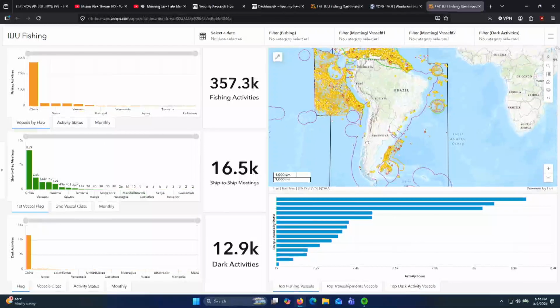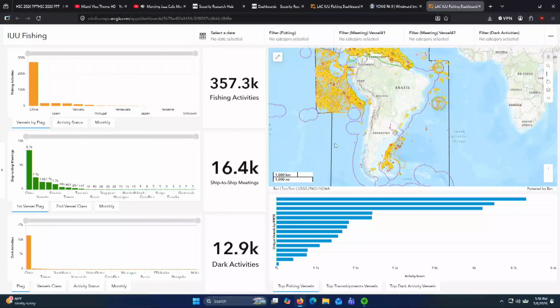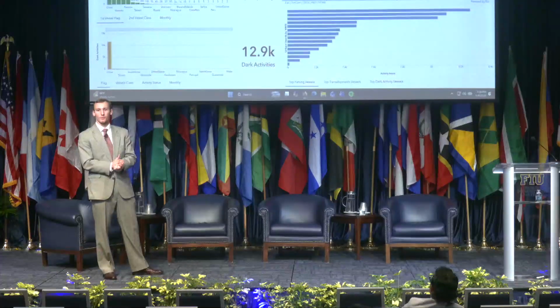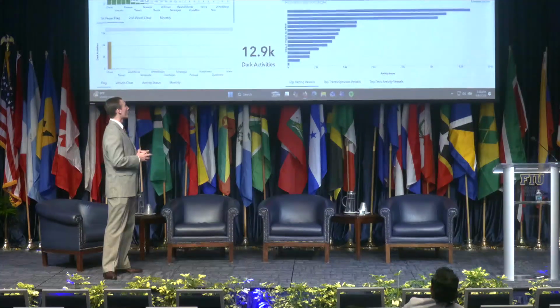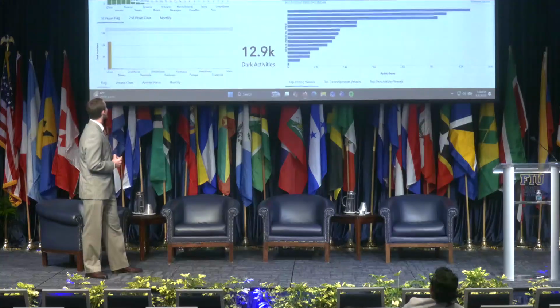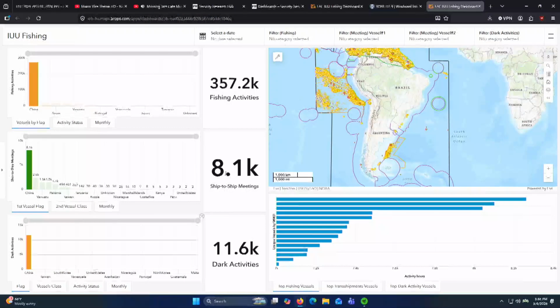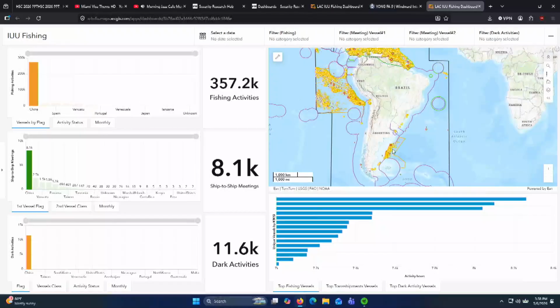So these 3 activities can be filtered through to see, okay, we have 360,000 points of information. How do we get to one specific vessel? And how do we stop them from illegally fishing? So we can click on different points. Let's look at China today. We'll click on our graph, and we'll see how the map auto-populates only Chinese vessels. So we can see here we've gone from this large amount of activities down to a smaller amount.